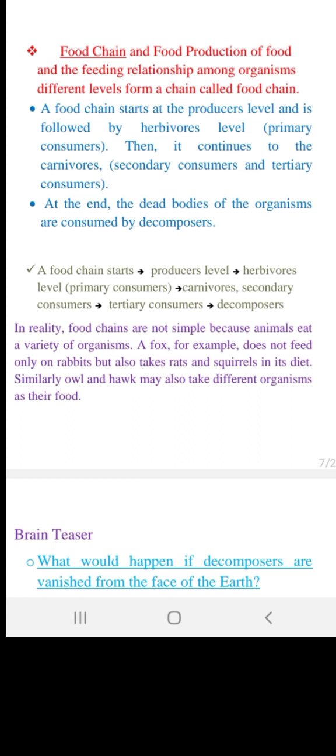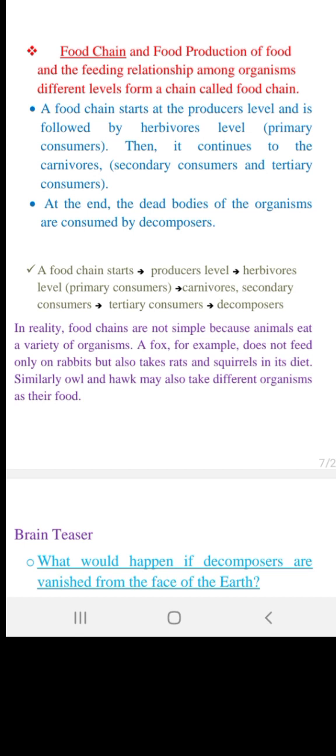The production of food and the feeding relationship among the organisms at the different levels form a chain called a food chain. A food chain starts at the producer's level and is followed by the herbivores level, which is basically the primary consumers who are herb eaters. Then it continues to the carnivores, could be secondary consumers and tertiary. At the end of this cycle, dead organisms or dead bodies are consumed by the decomposers.